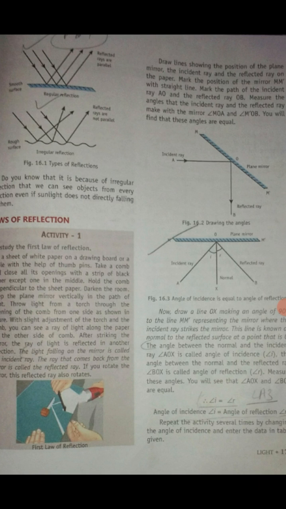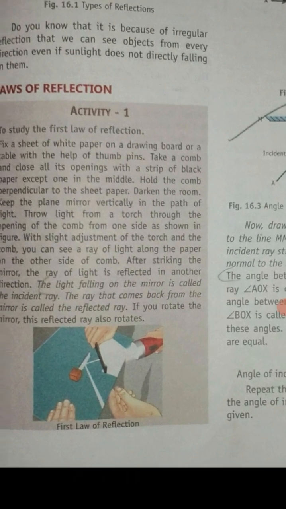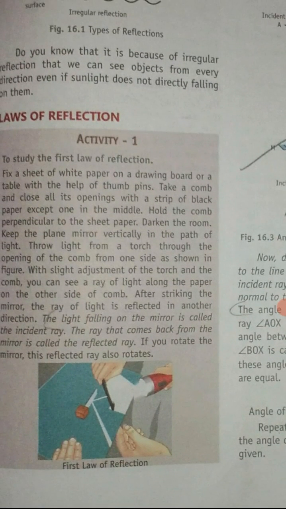Fix a sheet of white paper on a drawing board or a table with the help of thumb pins. Take a comb, as you also see in your figure, and close all the openings with a strip of black paper, except one in the middle.